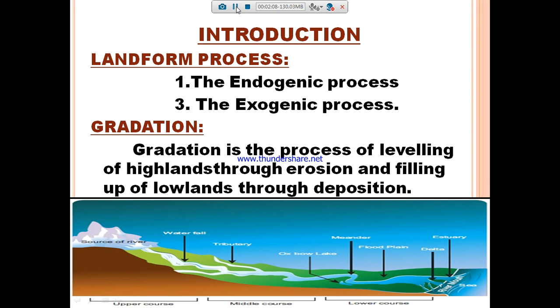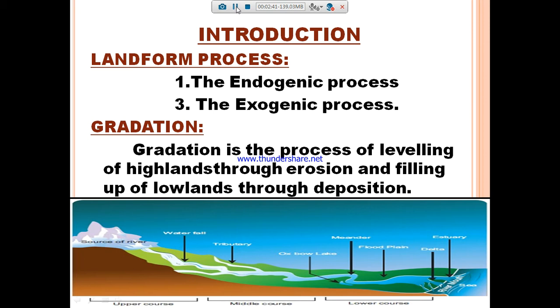So what is meant by gradation? Gradation is the process of leveling of highland through erosion and filling up of lowland through deposition. Just for an example, when the wind is blowing, it takes away the waste material from one place and deposits it, throwing it to another place.